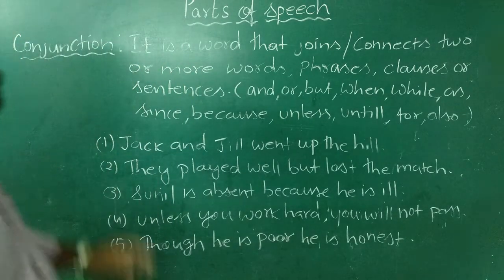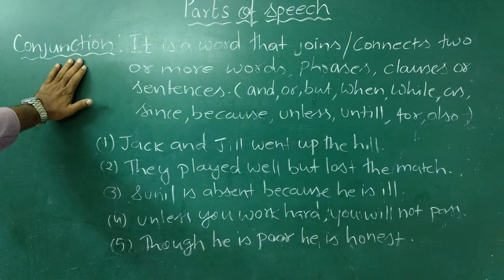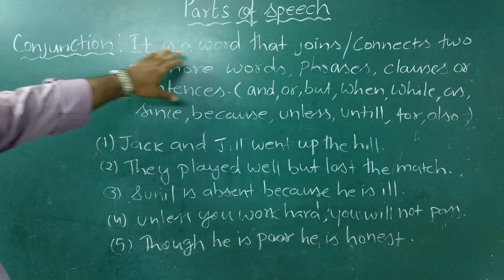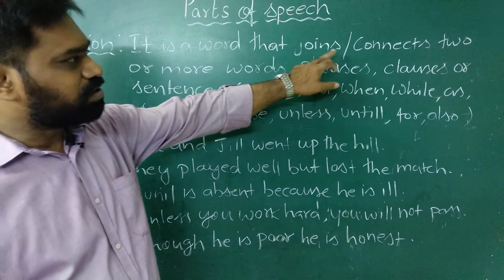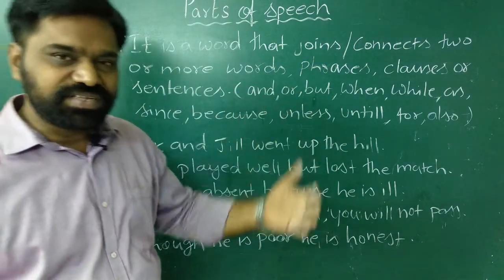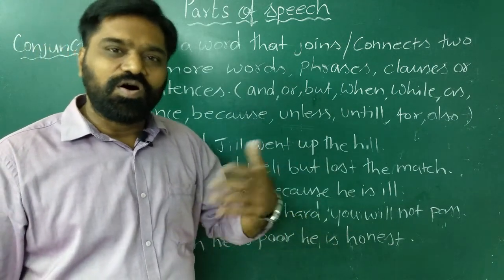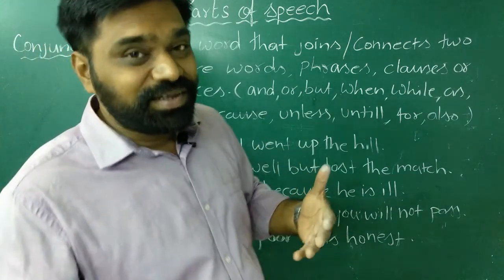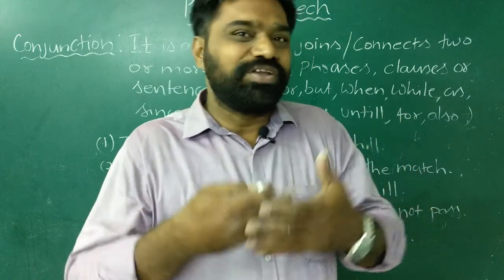The next part of speech is conjunction. Conjunctions are those words that join or connect two or more words, phrases, clauses, or sentences. So we can say that conjunctions are joining words.